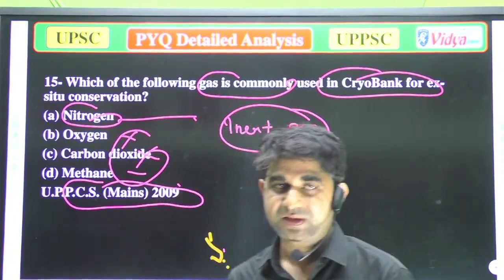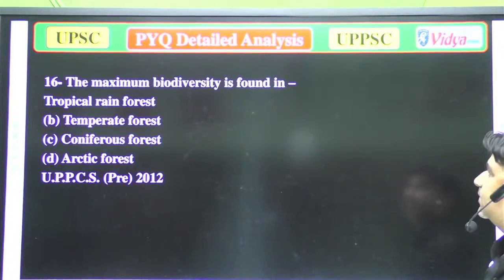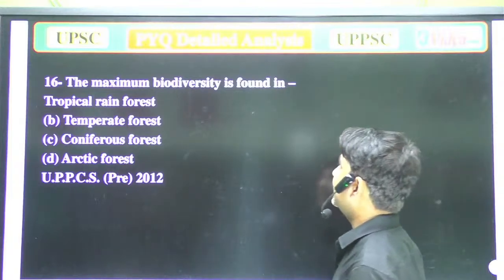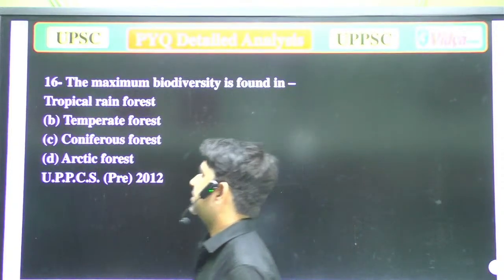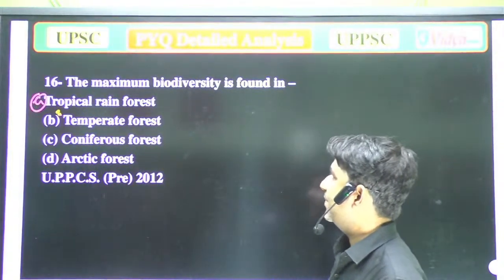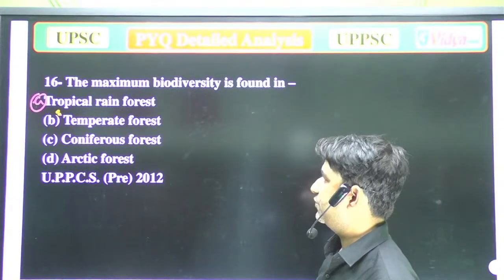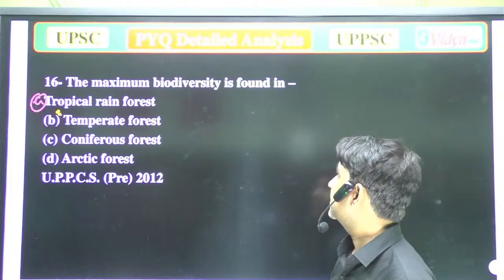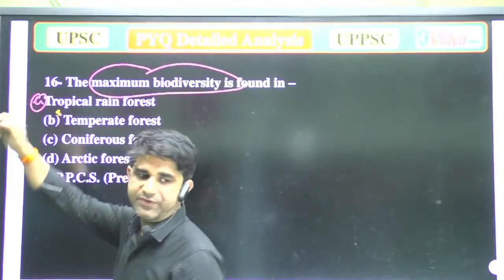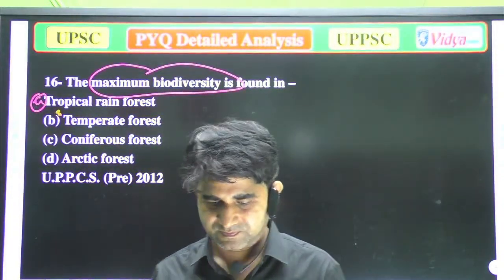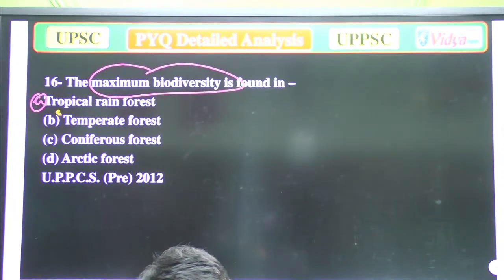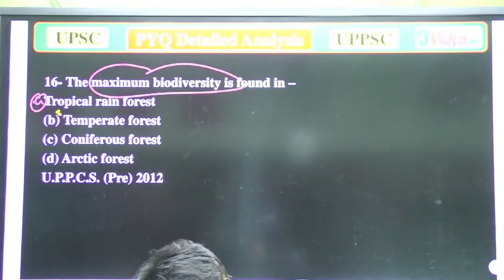Well, the next question is: the maximum biodiversity is found in A, tropical rainforest; B, temperate forest; C, coniferous forest; and D, arctic forest. That is the maximum biodiversity. So everyone who is live there, try to attend these questions.